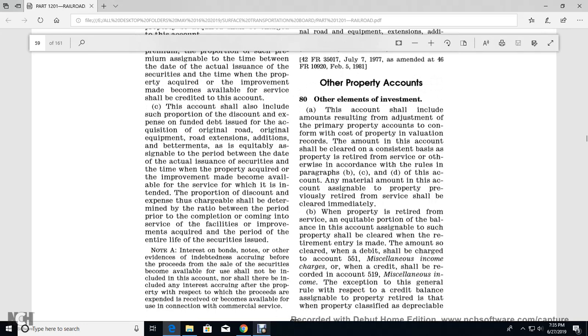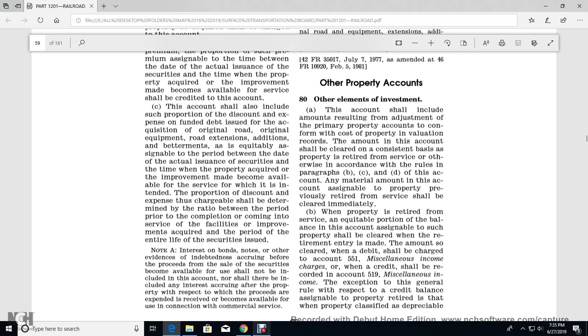B, with property retired with the service, the equitable portion of the balance is equatable to assignable to the property cleared which of the retirement entry is made. The amount so cleared of the debit should be charged with account 55-1 miscellaneous income, which of the credit shall be recorded with account 59-519 miscellaneous income.